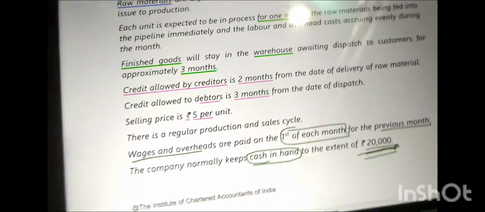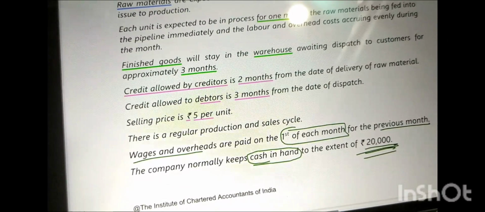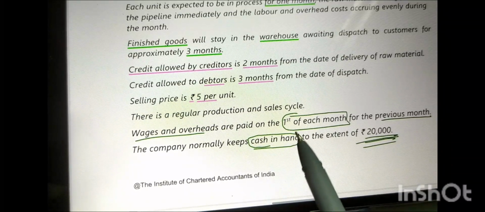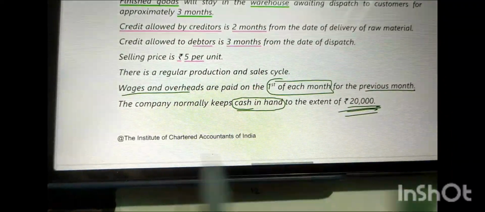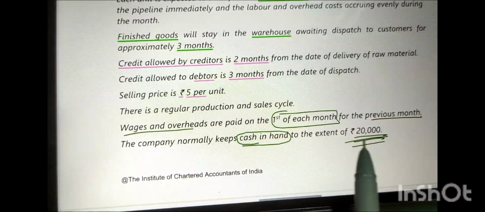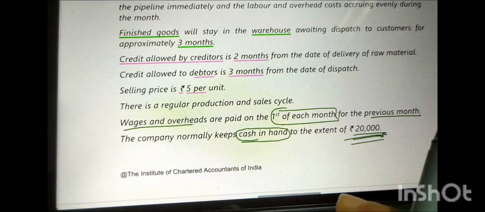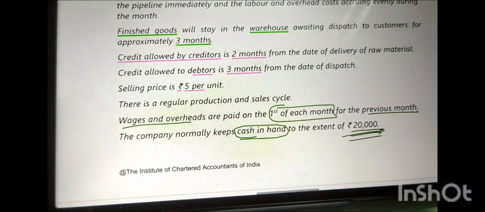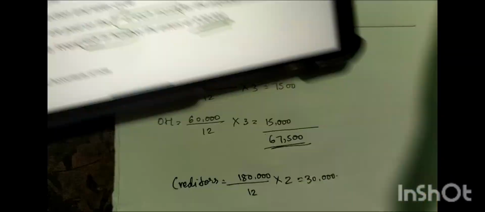So the previous month is paid in the next month. The company normally keeps cash in hand to the extent of 20,000. Always, cash will be there in your working capital, that is 20,000.